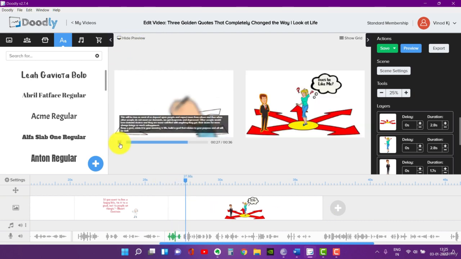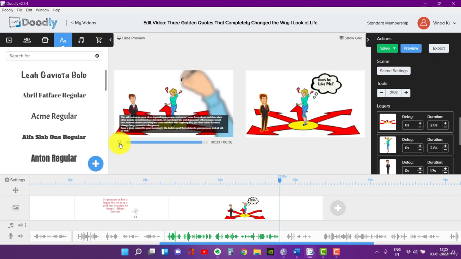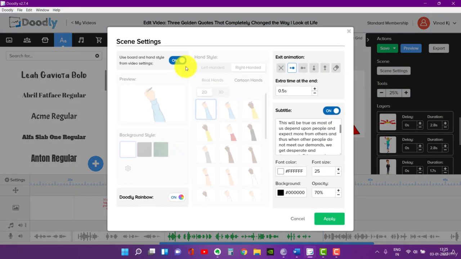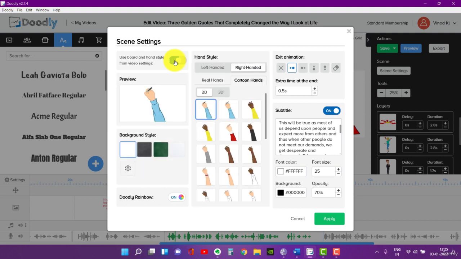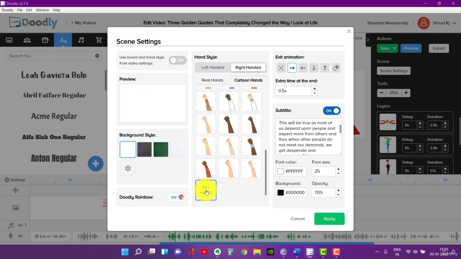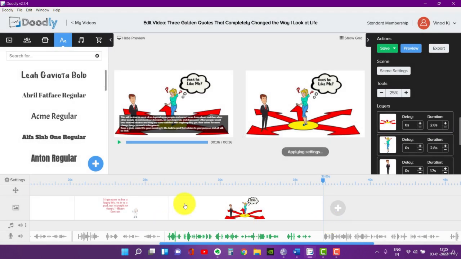This will be true as most of us depend upon people and expect more from others, and thus when other people do not meet our demands, we get desperate and depressed. Okay, it aligns perfectly, right? So I'll go press the scene once again. So I press scene settings. So this time I'm really not going to use any hands. So I'll switch it off and I go down here and no hand. Also I'm going to just switch off the subtitle. Okay, so let's see from first.